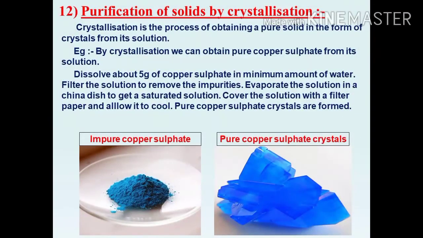Next, purification of solid by crystallization. What is crystallization? Formation of crystals. Crystallization is the process of obtaining a pure solid in the form of crystals from its solution. Example, the salt we get from seawater can have many impurities in it. What are impurities? Waste. To remove these impurities, the process of crystallization is used.